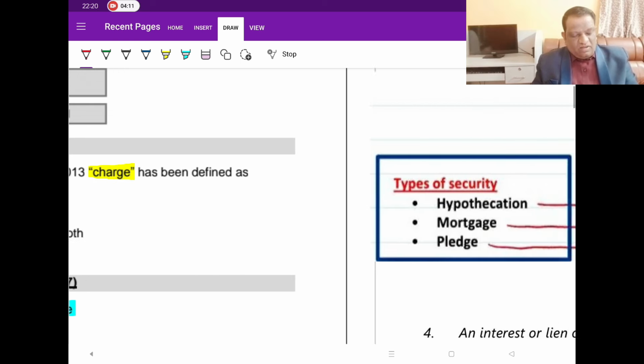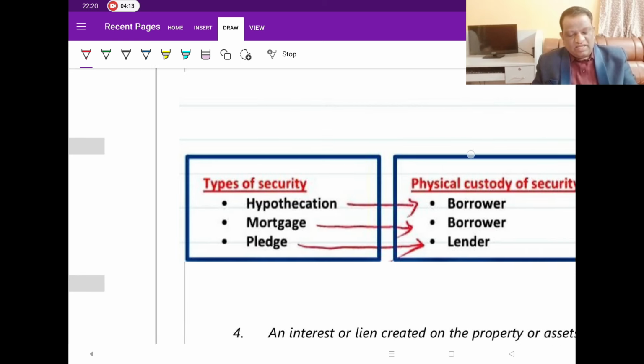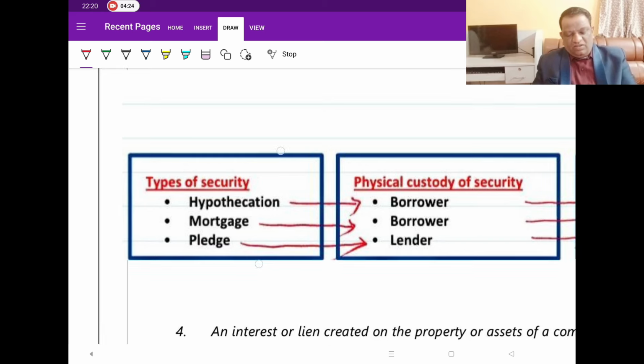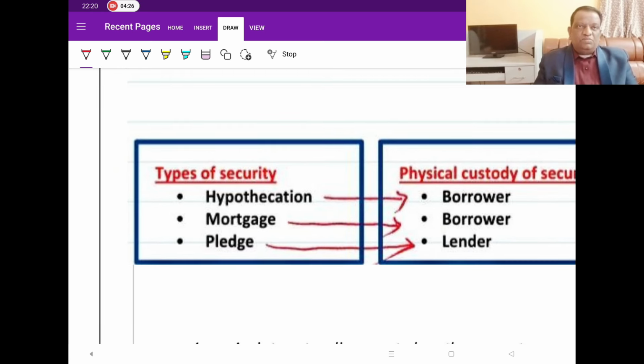Now, for your comfort, first let us analyze the types of securities and for which types this chapter of registration of charge is applicable. Generally, there are 3 types of securities: hypothecation, mortgage, and pledge. Under hypothecation, you hypothecate your stocks, your vehicle, all vehicle loans, all these movable assets.